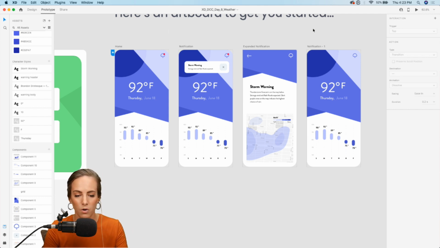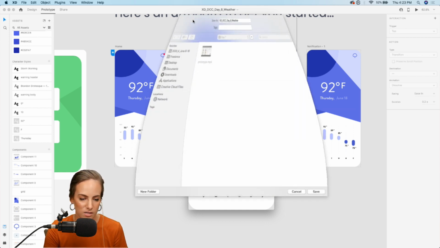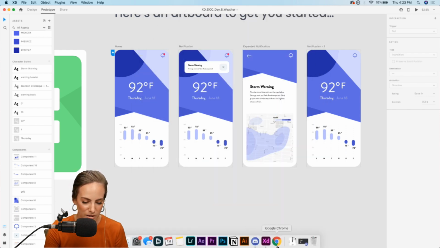As always, if you want to export this as a movie file, come up here to the play button, just hit record, and you can tap around and it'll record all of your clicks, and you can save it wherever you want. And let's hop into Behance real quick.